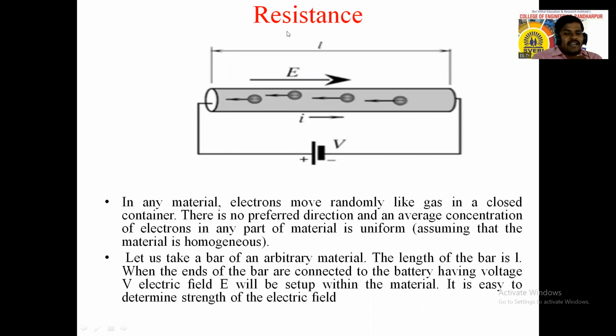So the electric field is set up within that material, and it is easy to determine its strength, which is nothing but the current flowing through that material. If the strength of that electric field is less, that means there is maximum opposition, and that opposition is nothing but resistance. If the strength is more, the flow of electrons will be more, that means the current flowing through that material will be more, and the resistance of that material will be low. It depends upon strength.